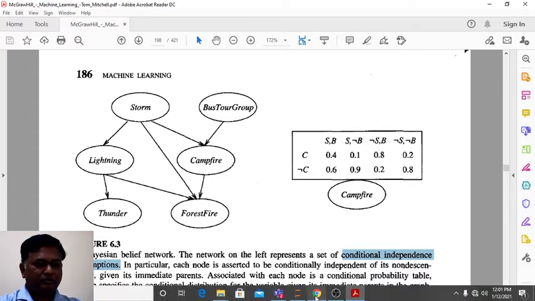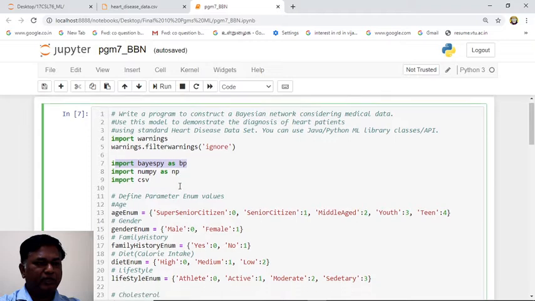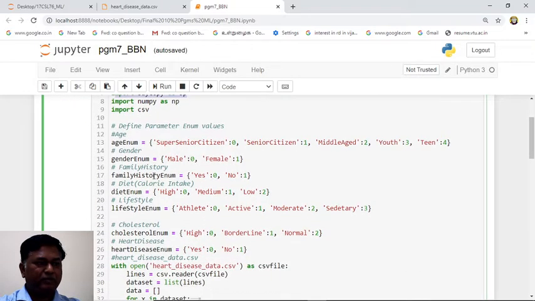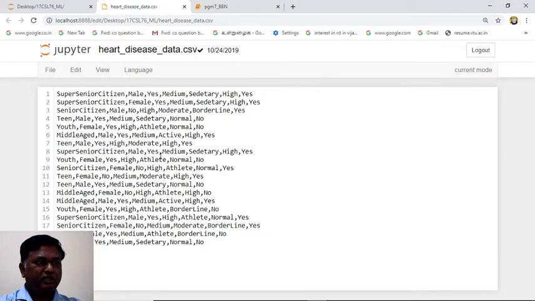Now we will see the program. In the program we are importing BayesPy and all these things, NumPy and CSV. Now we are importing medical data here. First we will see the medical data set. It is a heart disease data set. The last column is the target and the remaining columns are the concepts. How many variables do we have? We have 6 variables. These 6 are concepts and the last one is the target.